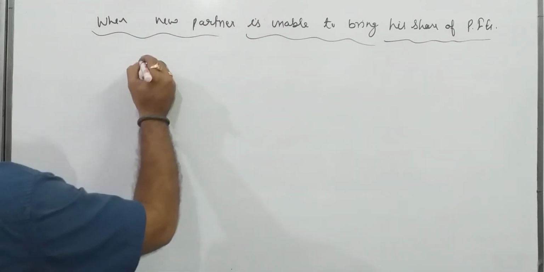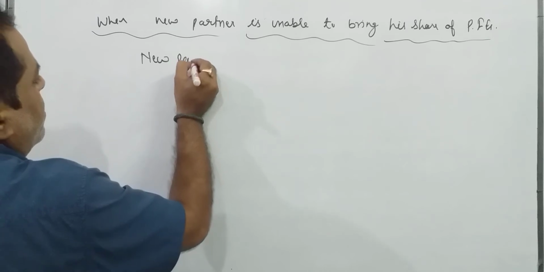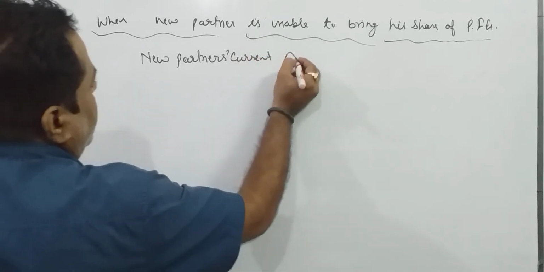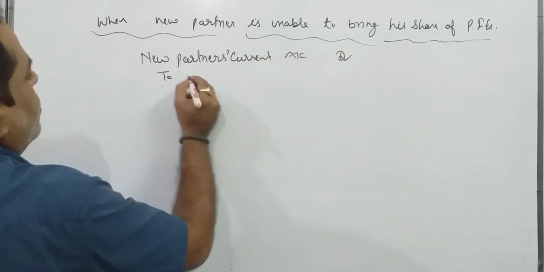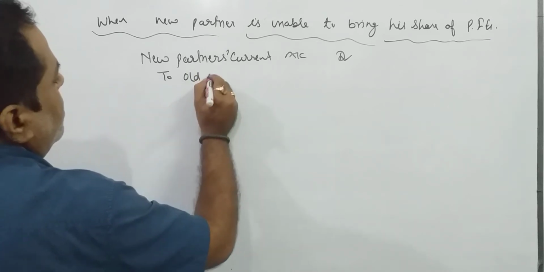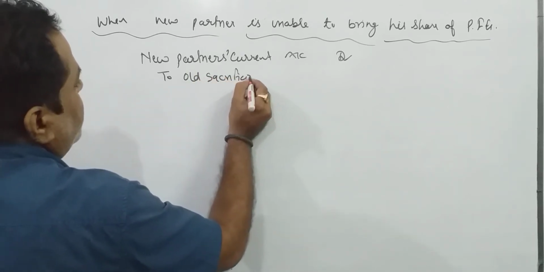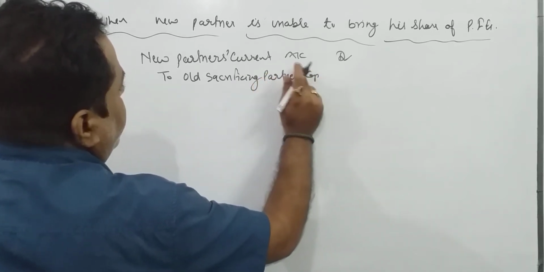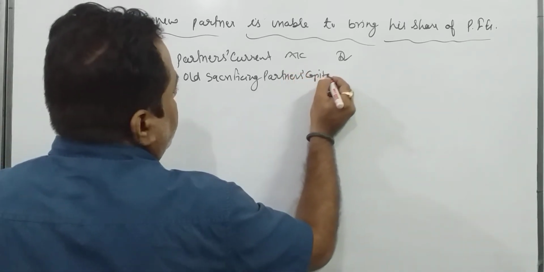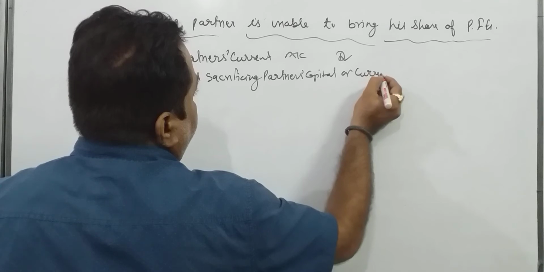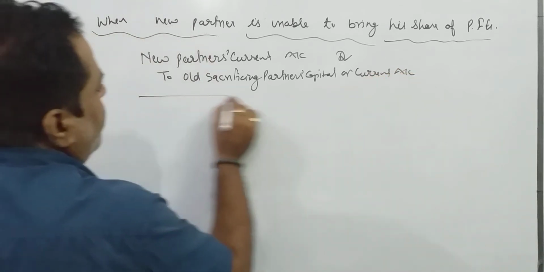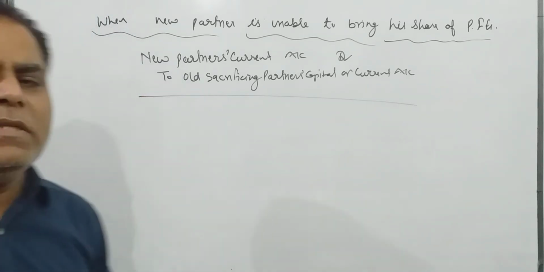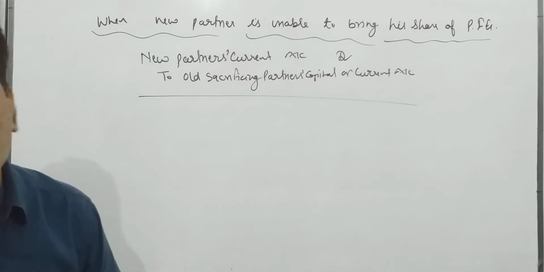So the entry is: new partner's current account debit to old sacrificing partner's capital or current account. This is the general entry when a new partner is unable to bring his share of premium for goodwill.